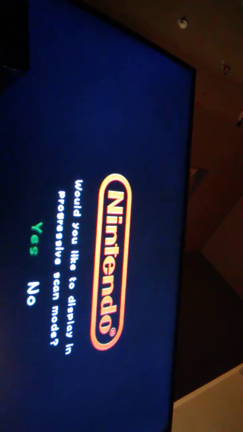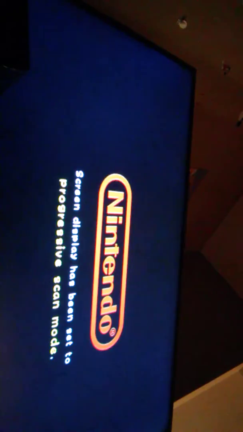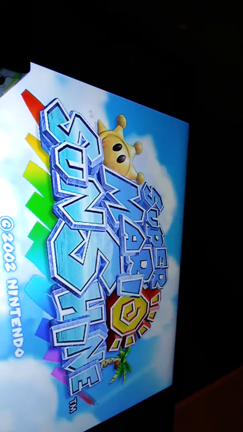What you need to do last is, would you like to display in scan mode? Click yes. And then boom, you've got your game. And every time you want to do it, you go back and do it over and over again. You have to open up your homebrew channel and go to your matcha, and then you'll have your game all in.